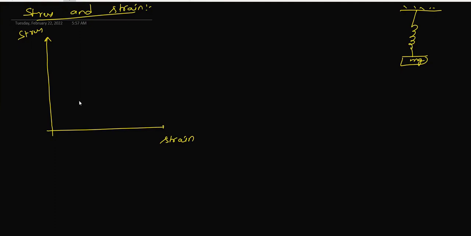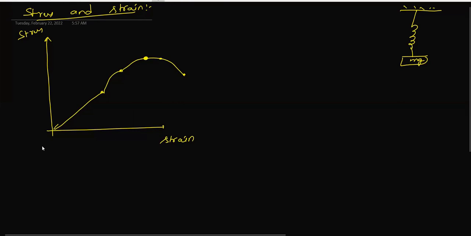In this stress strain curve, you'll get one curve like this. So this is one point, this is another point, and another point. Let me name them: this is A, this is B, this is C, this is D, this is E. Up to B, stress is directly proportional to strain.